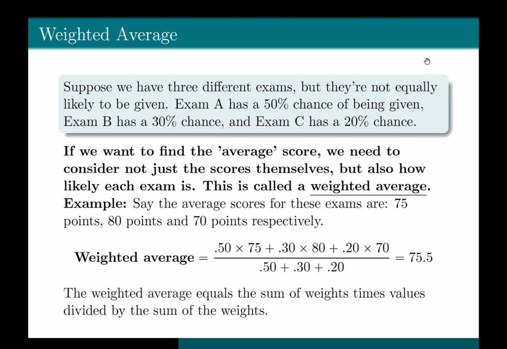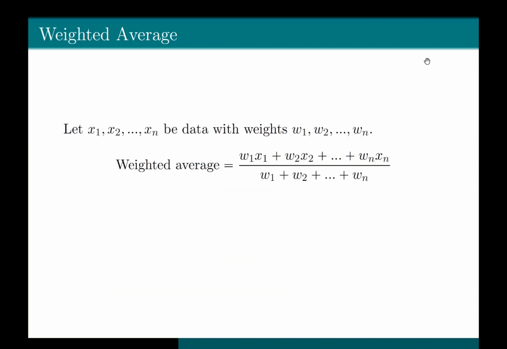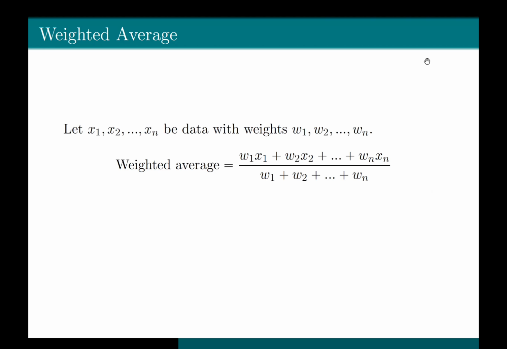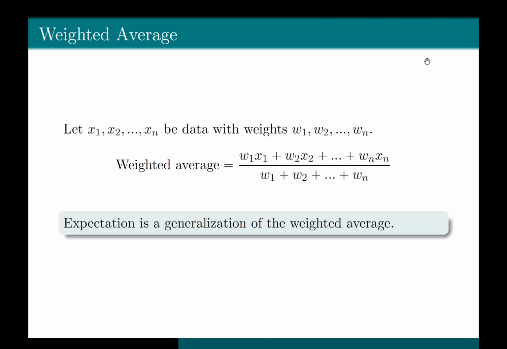So a weighted average is the average of values which are scaled by importance. The weighted average equals the sum of weights times values divided by the sum of weights. Let x1 till x2 till xn be data with weights w1, w2 till wn respectively. So the weighted average is the sum of each data point multiplied by its corresponding weight divided by the sum of all weights. So in probability, we have a concept called expectation that extends this idea of weighted averages.